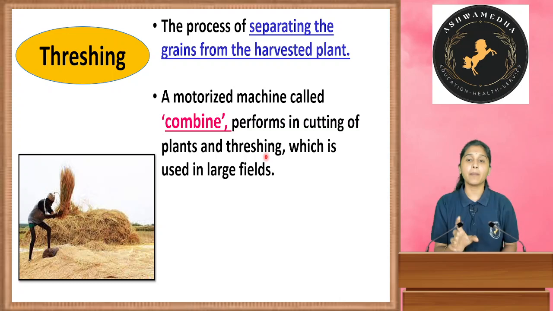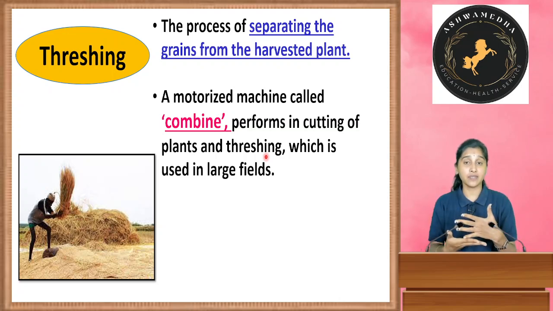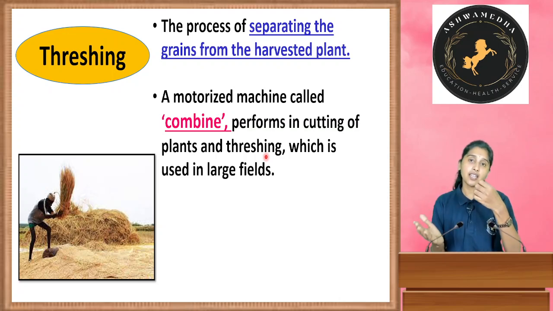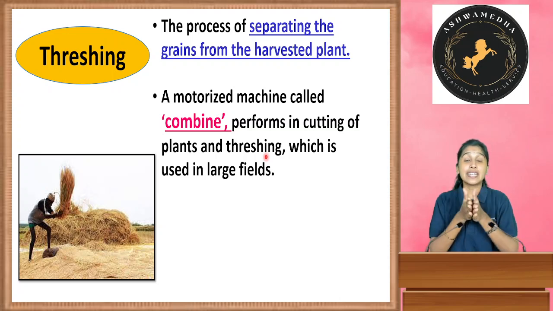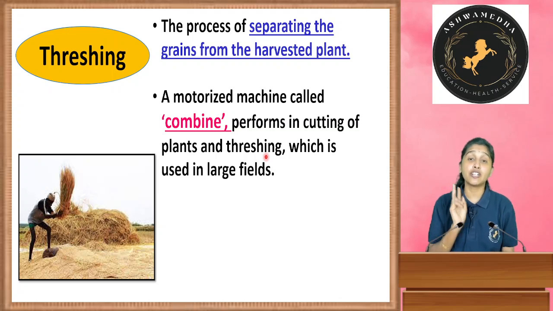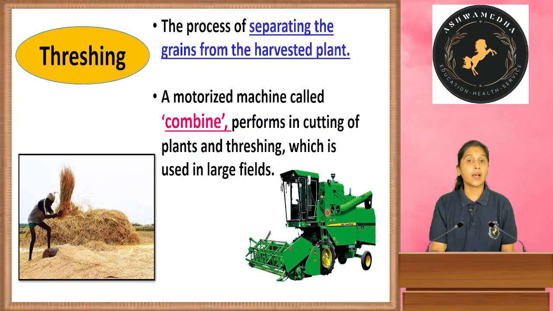See, this combine will cut the harvested plant, cut the matured plant for the harvesting, and also threshing. ಆ ಚೆನ್ನಾಗಿ ಬೆಳೆದಿರ್ತಕ್ಕಂತಹ ಗಿಡಗಳನ್ನು ಕಟ್ ಮಾಡುತ್ತೆ, ಜೊತೆಗೆ it separates the grains from the plant. Means it will do 2 functions, okay, which is that is combine. And next, this is the combine. So how it looks, okay?